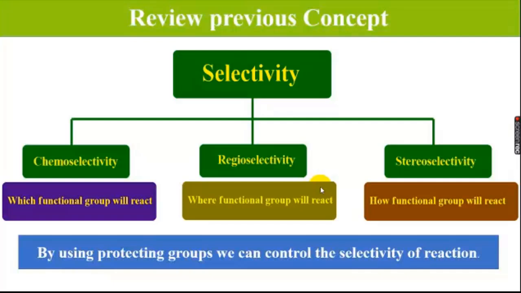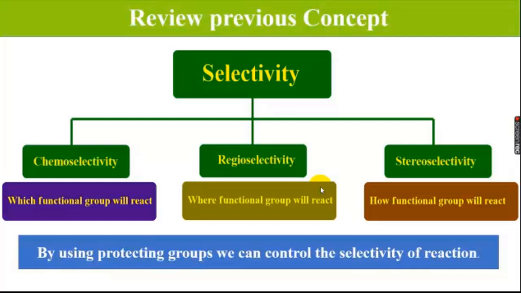So as you know, for oxidation, if we have a carbonyl as well as an alcohol, when we use an oxidizing agent, it will oxidize both. So if we want to oxidize only the alcohol, then we need protecting groups. In this way, protecting groups have much importance for the synthesis of organic compounds.